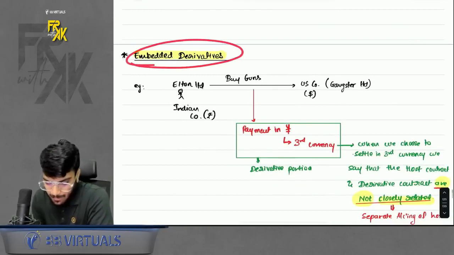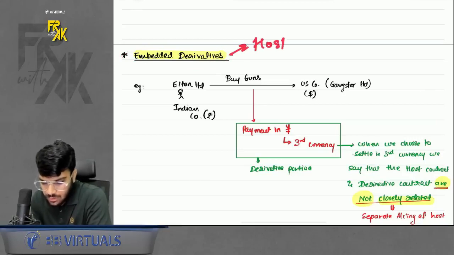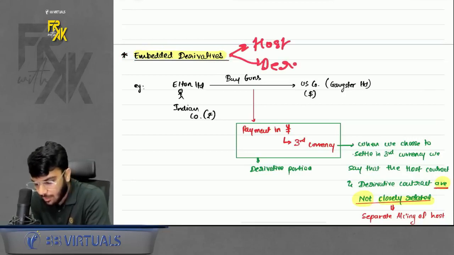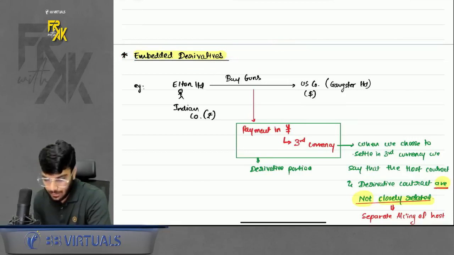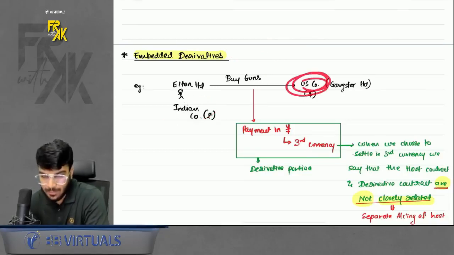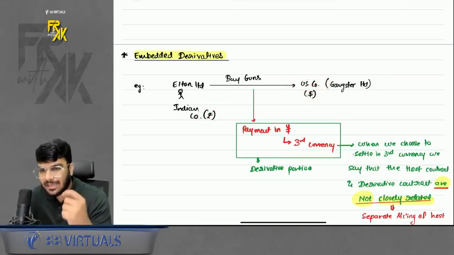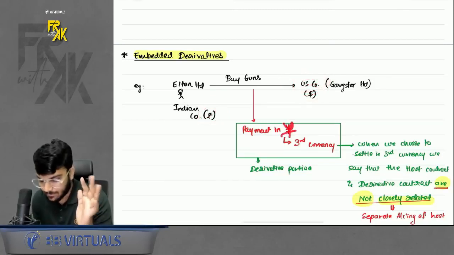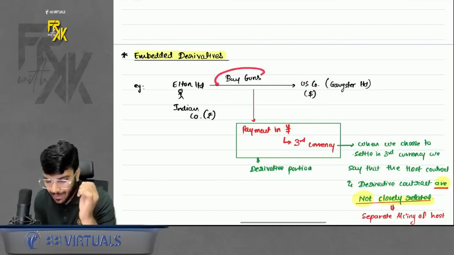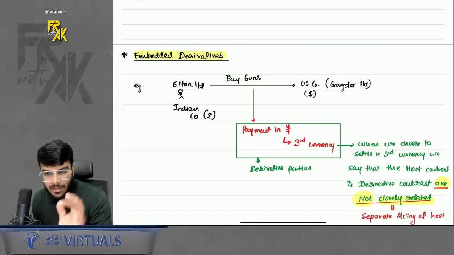Now we will move on towards the embedded derivatives. Now what is the meaning of embedded derivatives? Embedded derivatives is a contract wherein the host contract there is also an element of derivatives. Now how will the element of derivatives be involved? Let's say for example there is an Indian company, we are transacting with a US company. My currency is rupees, his currency is dollars, but the transaction is taking place in a third currency, that is yen, right? So I want to buy guns, but I am making the payment in a third currency. This is known as embedded derivative.